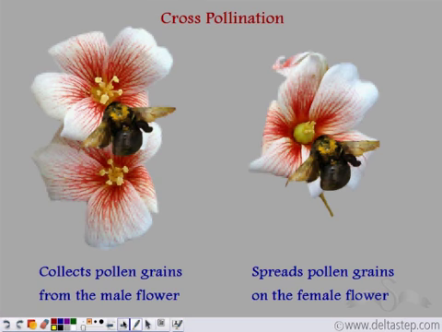And this transportation is being made possible by these flies. While sitting on a male flower, while taking nectar out of it, the pollen grains that are present in these male flowers get stuck onto the body of these insects. And when these insects sit on a female flower, they spread onto the female reproductive parts, thus bringing about cross-pollination.